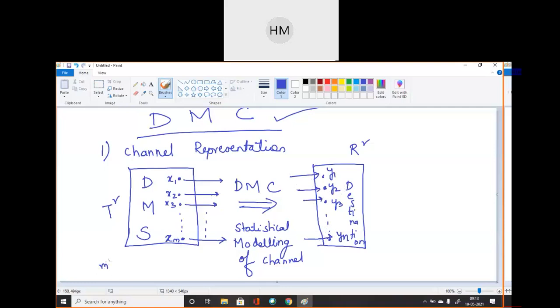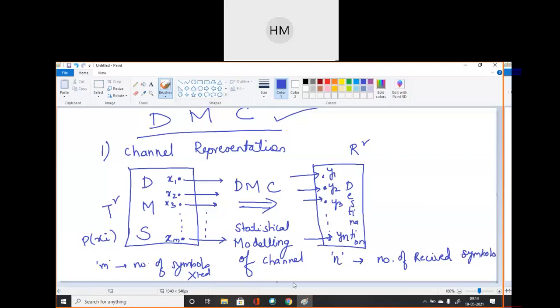Each message, see what M is, you can write here: M is the number of symbols transmitted. Each symbol will have some probability, which is given by P of xi. You can have combinations of these messages to be transmitted; it could be anything. We are just giving a general description. Input will have probability P of xi, and the output is y1 to yn, where n represents the number of received symbols or messages.